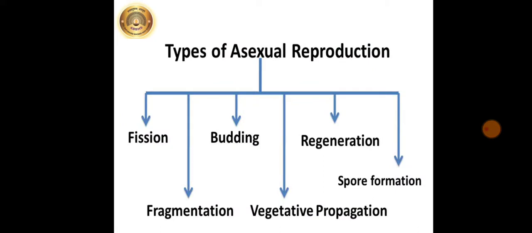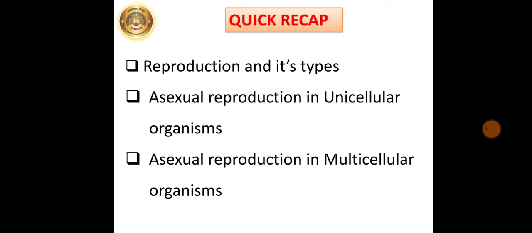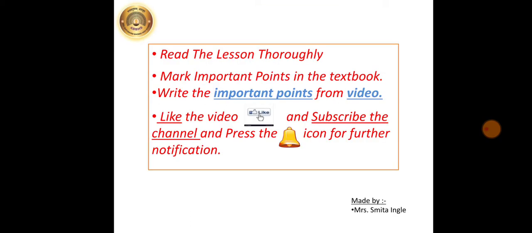So students, we have seen various types of asexual reproduction. They are fission, fragmentation, budding, vegetative propagation, regeneration and spore formation. So just have a quick recap of what we have learnt. We have learnt about reproduction and its types, asexual reproduction in unicellular organisms, and asexual reproduction in multicellular organisms. So read the lesson thoroughly, mark the important points in the textbook, and write the important points from the video. Thank you.